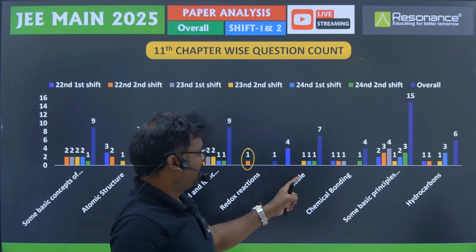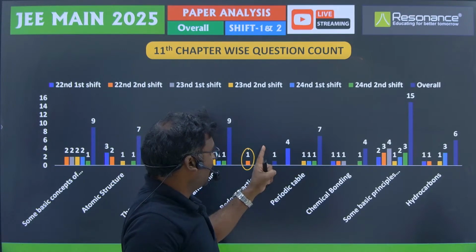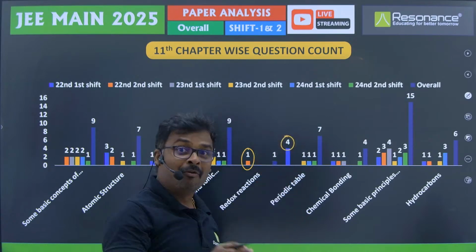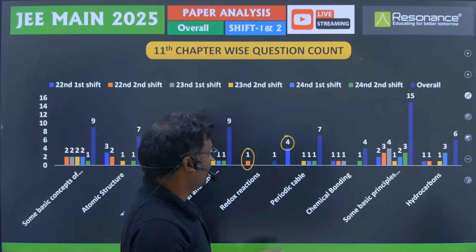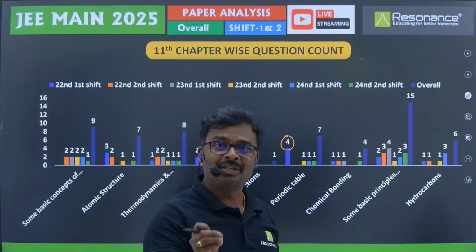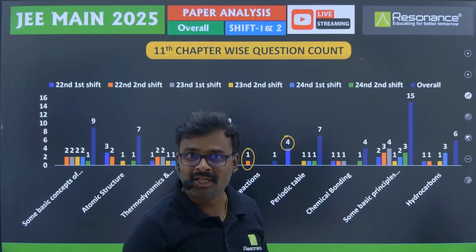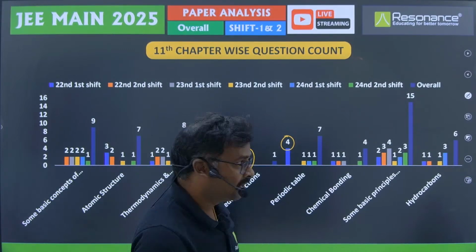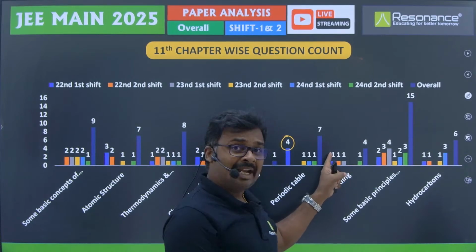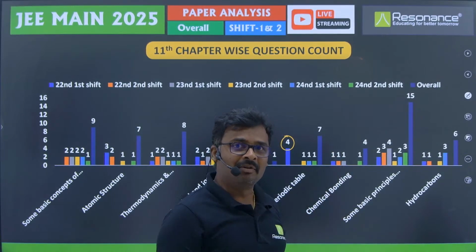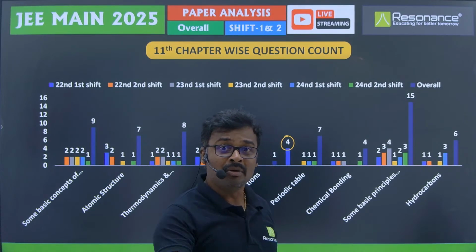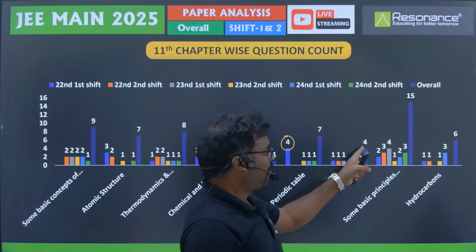Then from the periodic table, we got a total of 1 plus 4 plus 1 plus 1 plus 1. One time in one of the shifts 4 questions came, right? In one of the shifts directly from the periodic table, that too from all the periodic properties we have discussed in the class from the Reso material itself. Many of the questions have come, right, in the same format. Then coming to chemical bonding, the number of questions asked from chemical bonding were surprisingly lesser this time, because more weightage has gone to organic chemistry, right? Total 4 questions only came.